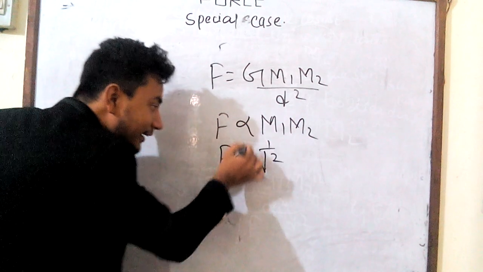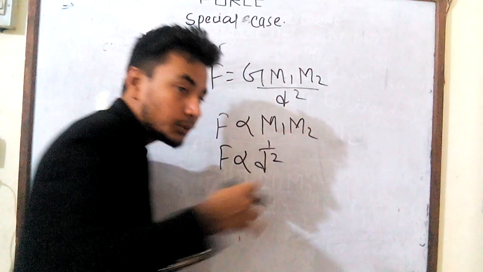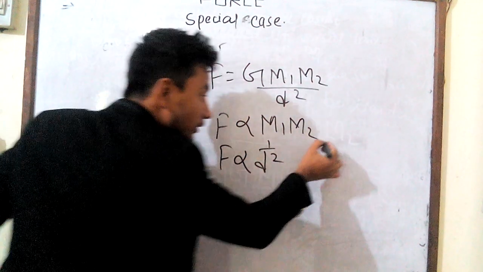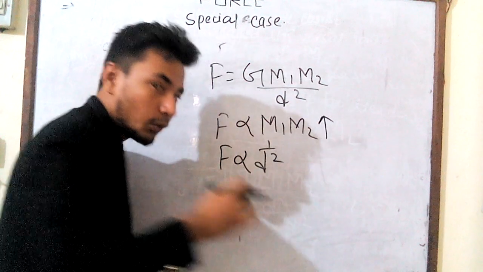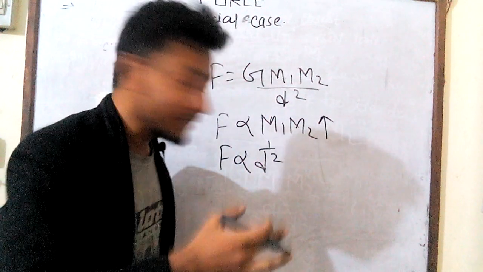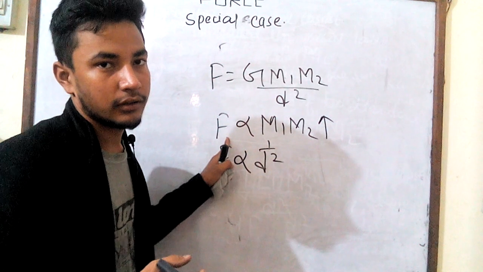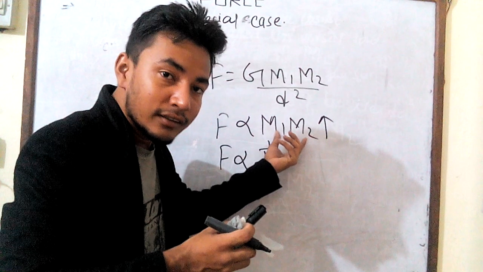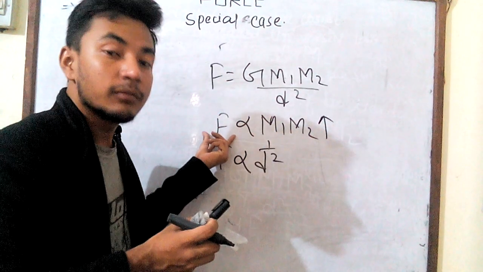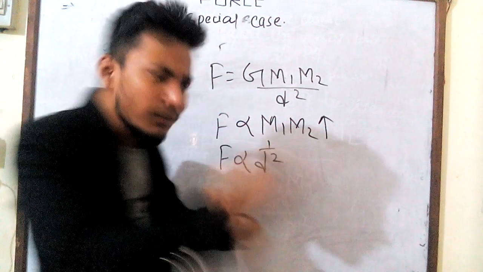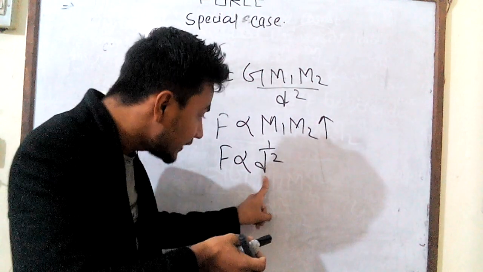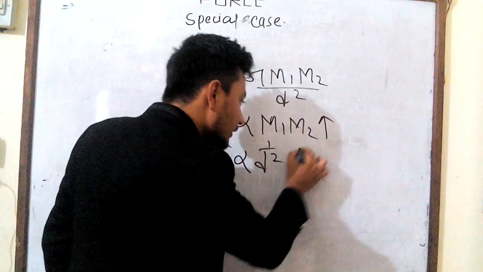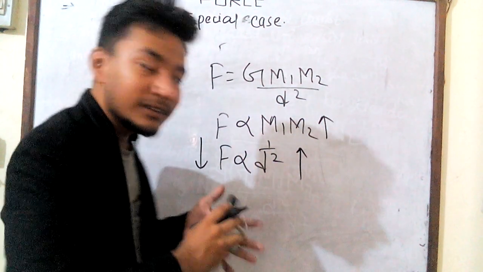So what is the meaning of directly proportional or inversely proportional? The meaning of directly proportional is that when we increase the value of mass, then the force is also increased. Directly means when you increase this quantity, mass, then force is increased. But inversely means an inverse relation, opposite relation. So when we increase distance, then force will be decreased. So that is the reason.